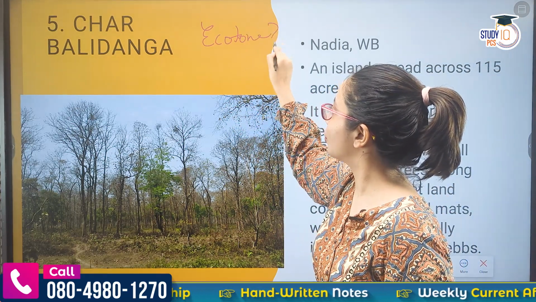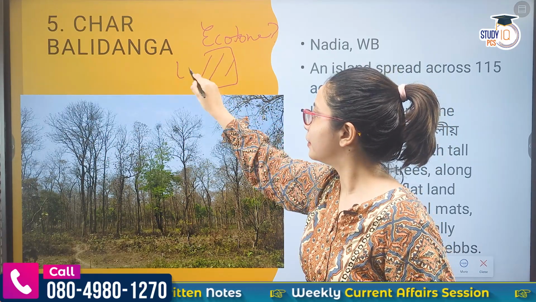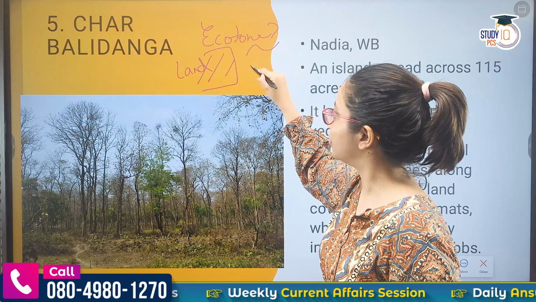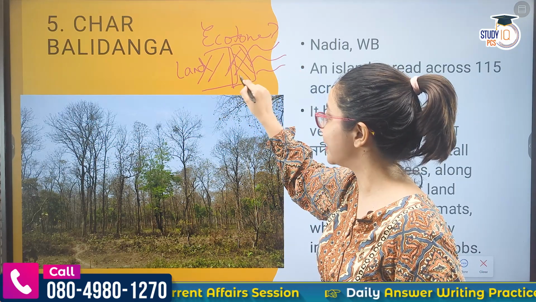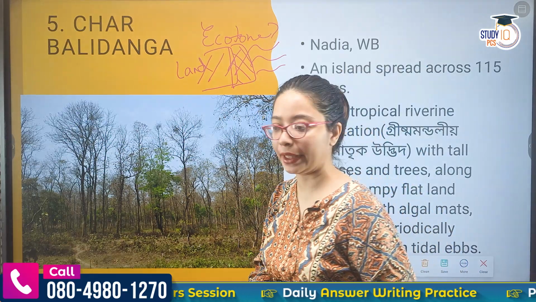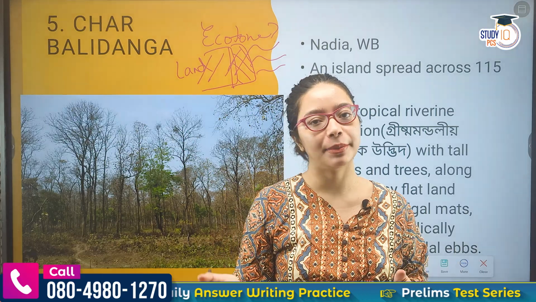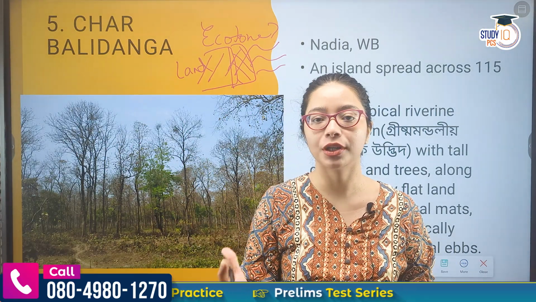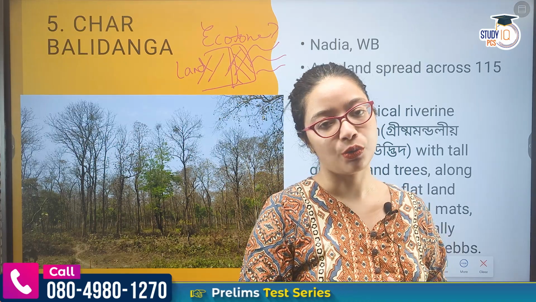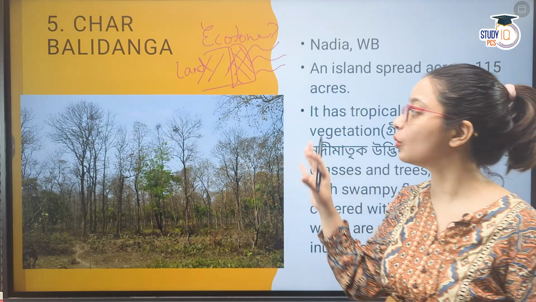What do we mean by ecotone? Let's understand. First, look, where a land and a water body meet, where the land and the water meets, this particular zone is called an ecotone. It is generally a wetland. Its characteristic is that animals of the land live here, as well as animals of the water are found here, a spawning ground for fishes. Also, some particular animals of its own can live here. So the biodiversity of an ecotone is very high.